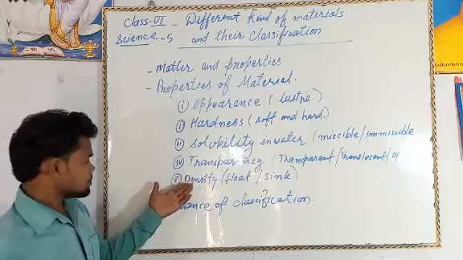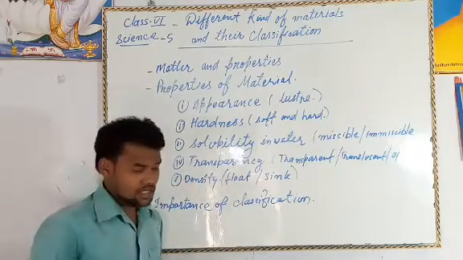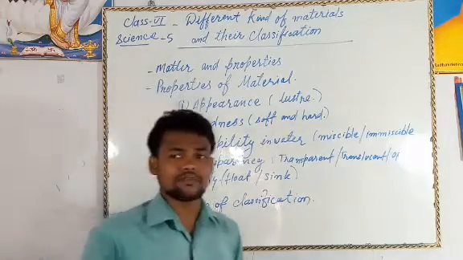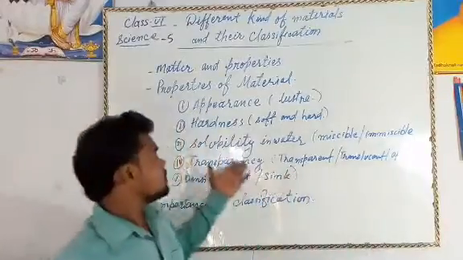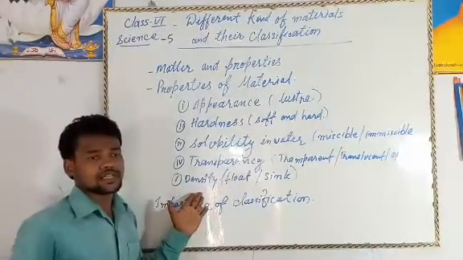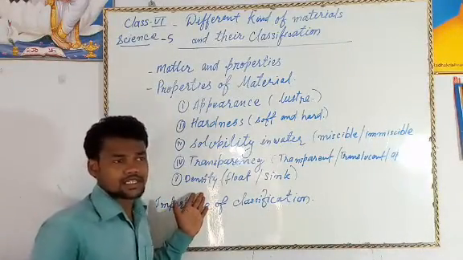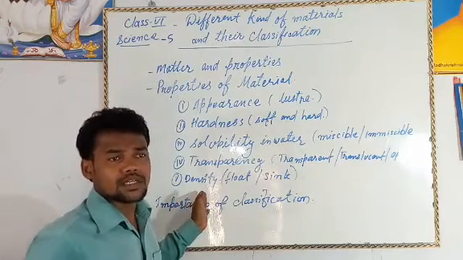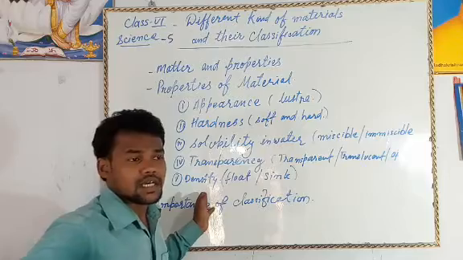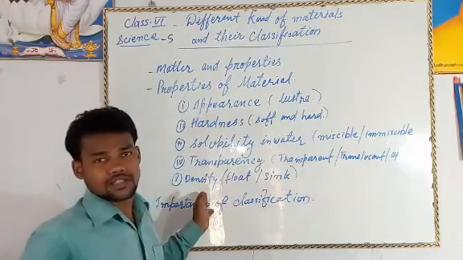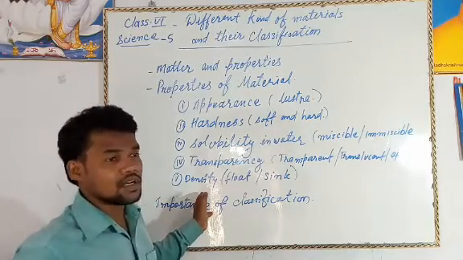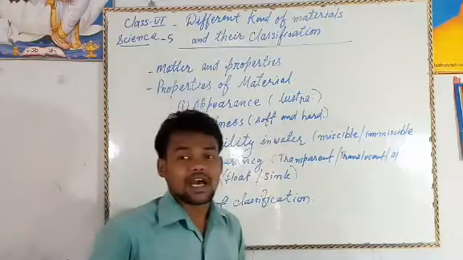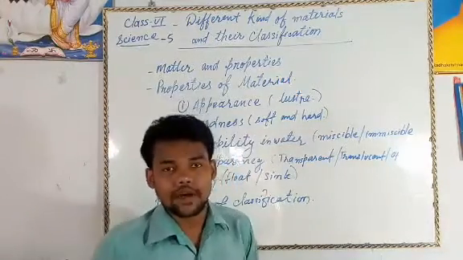Next we will see density. We have seen the other properties, and lastly we have to see density. In density we can see that many objects have a density that allows them to float on the water surface, and some things have a property that they just sink under the water.